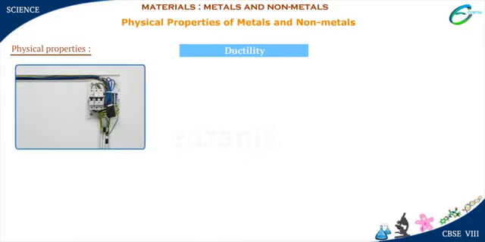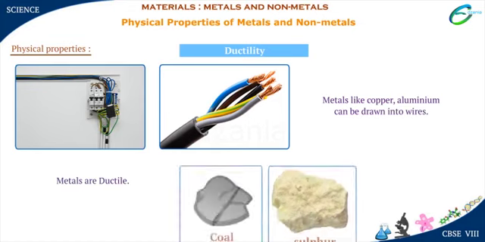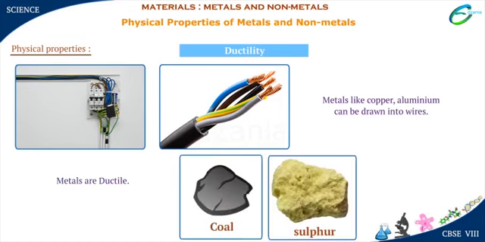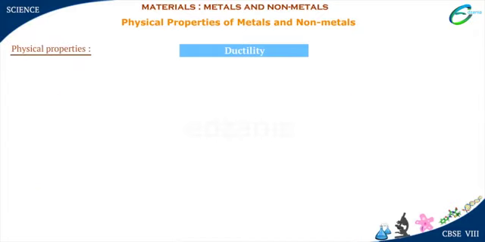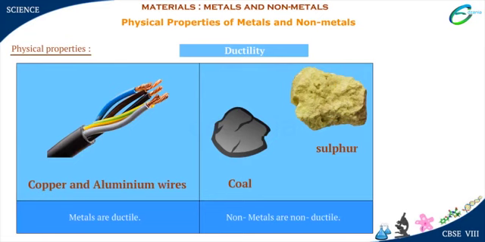Ductility. Have you observed the electrical wires in your house? All these wires are made of metals like copper, aluminium, etc. These metals can be drawn into wires. Metals are ductile. Non-metals like coal and sulfur cannot be drawn into thin wires, and hence they are non-ductile. So we can say that metals are ductile and non-metals are non-ductile.